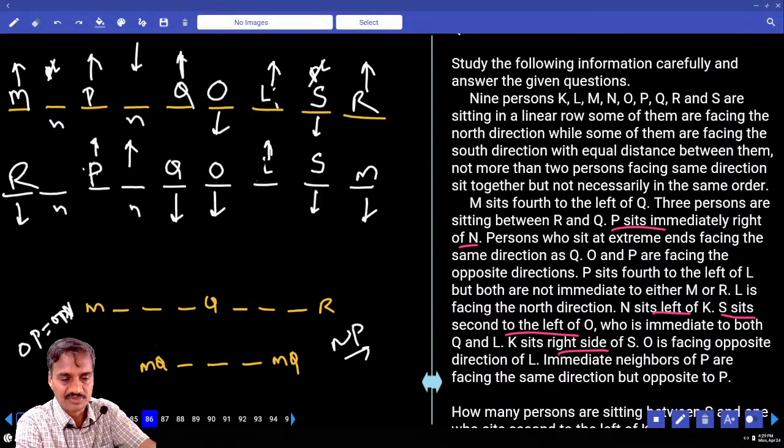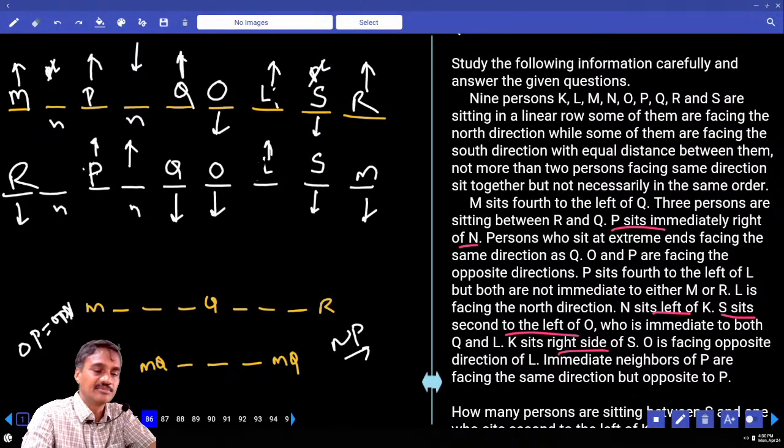This person is south. And K sits right of S. K is to the right hand side of S. Immediate neighbors of P are facing the same direction but opposite to P.